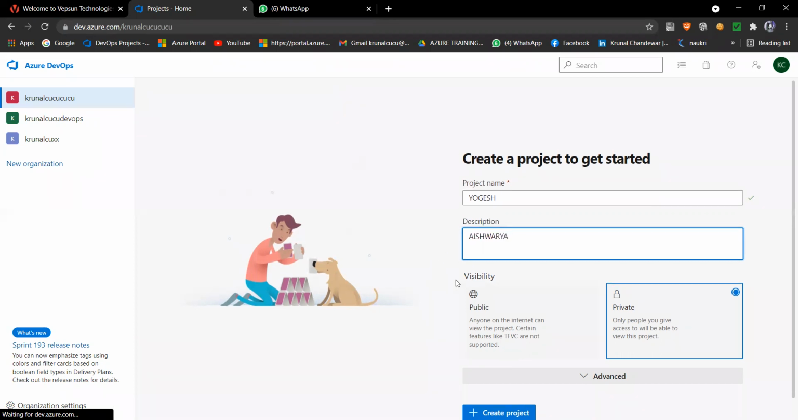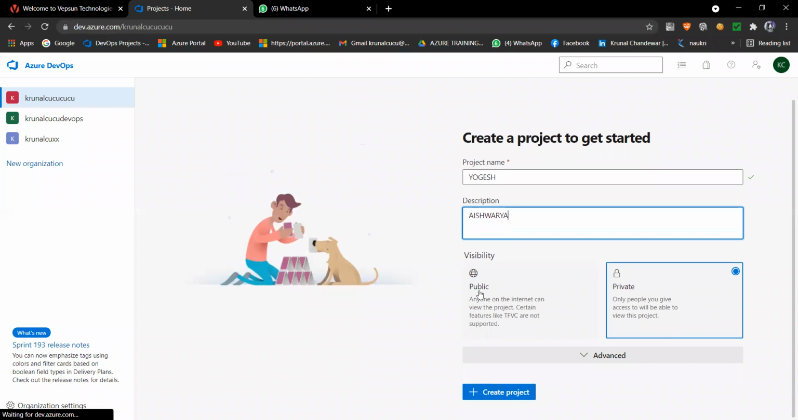After that, it asks me whether this project should be public or private. If I make it public, it is accessible and everything, the code and resources, can be copied by everyone. That is possible whenever I select public, but I'm making this project private. Whatever authenticated person I add is the only one who can access and work on my project. So I made my project private, and after this you get advanced.